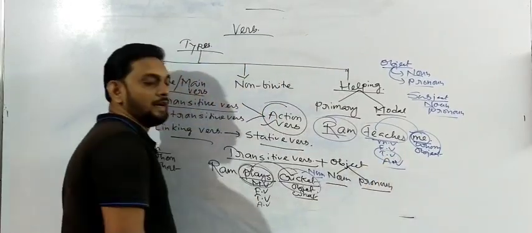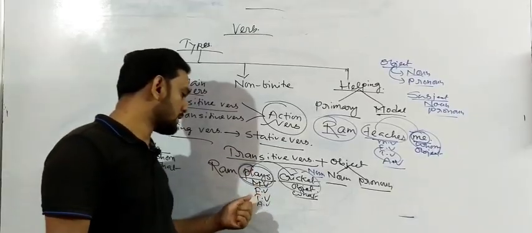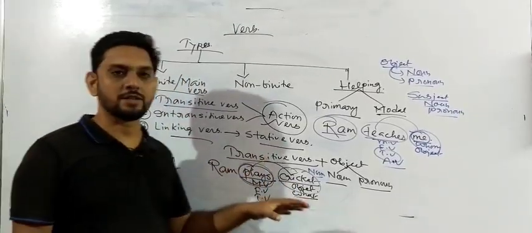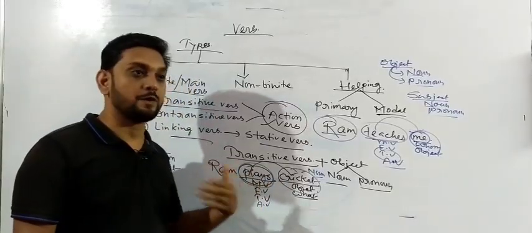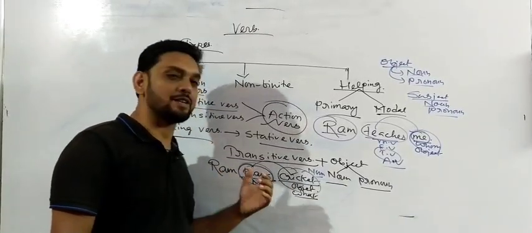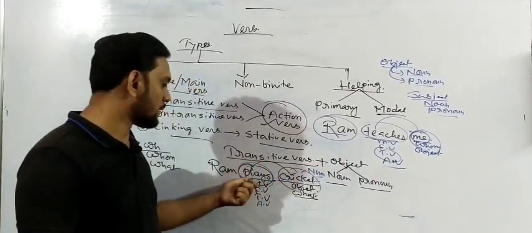It is also known as the action verb. And why is it called the action verb? Just ask the question: Ram plays what? Play means what? The subject does some action over here. The subject performs some action. Yes or no? So that's the reason, here the subject does some action, so we can call it an action verb.